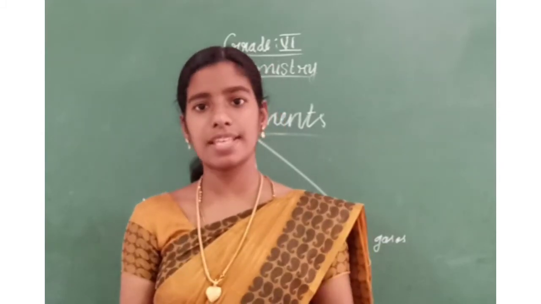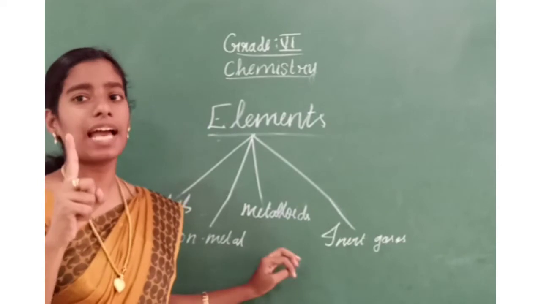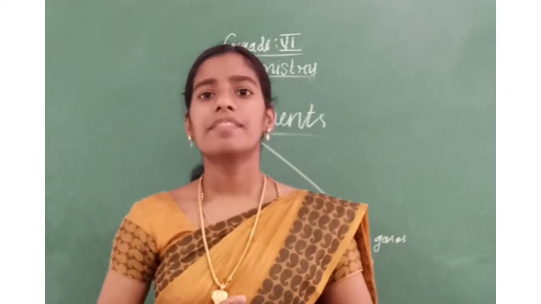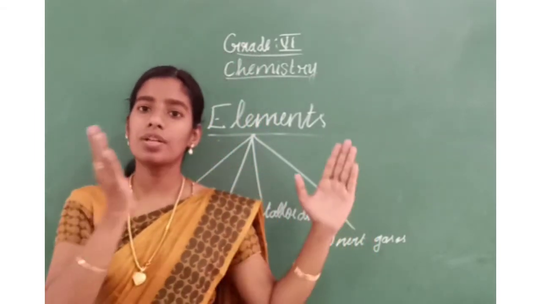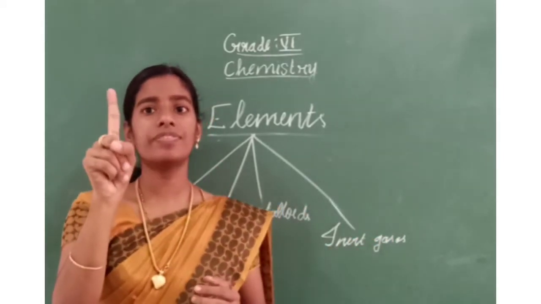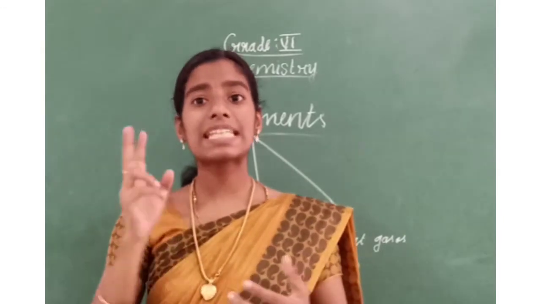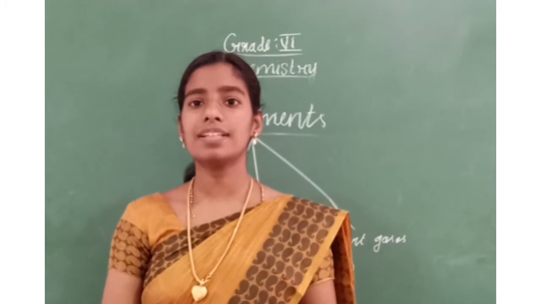In some cases, we have single atom molecules also. Consider helium and neon. We represent helium as He and neon as Ne. The molecules of helium and neon have only one atom. Okay. Then what have we learned?